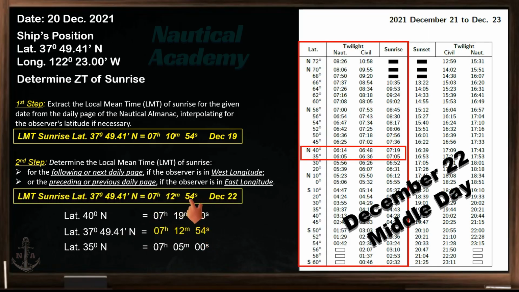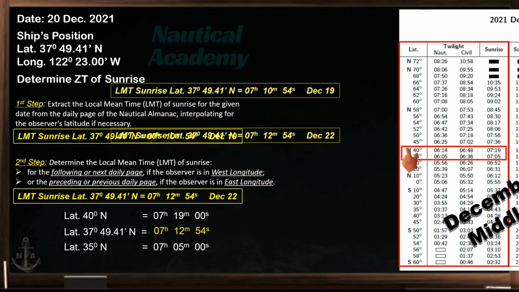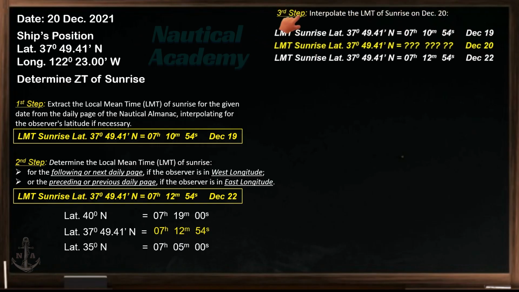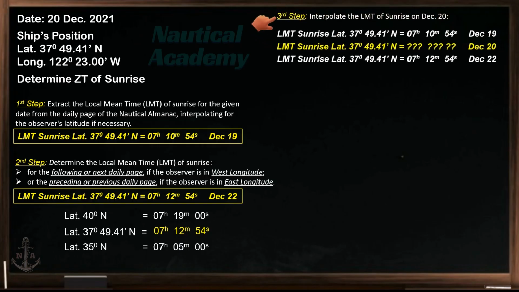This time of sunrise is on December 22nd, which is the middle day of this daily page. We now have the local mean time of sunrise on 19th and 22nd of December. However, we are looking for the time of sunrise on 20th of December. In this case, our third step is to interpolate the local mean time of sunrise on the 20th of December.